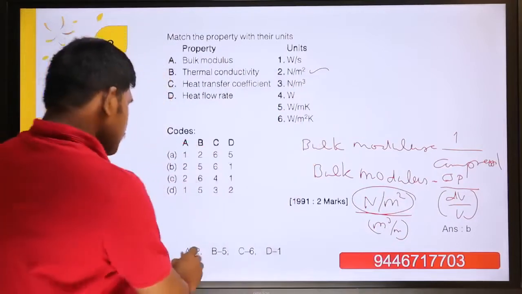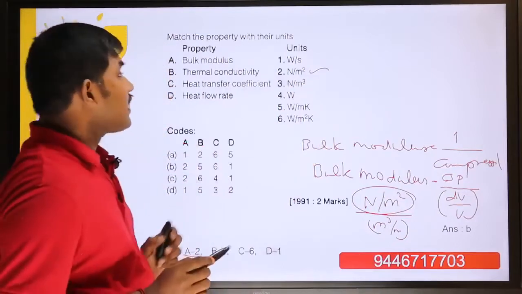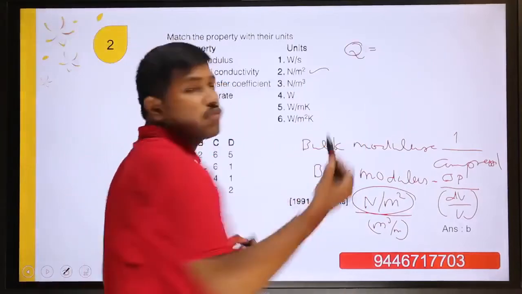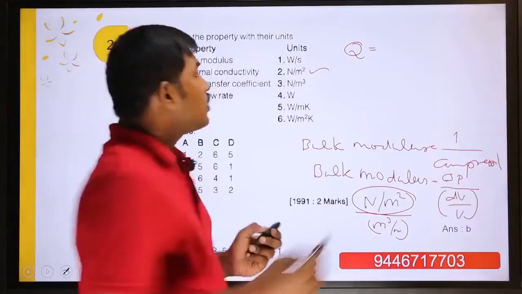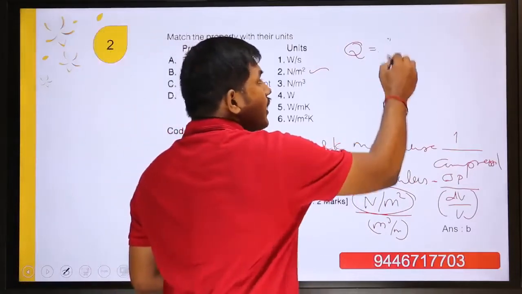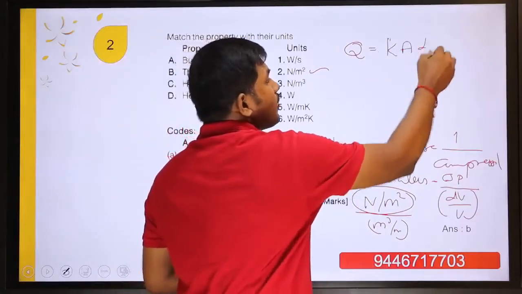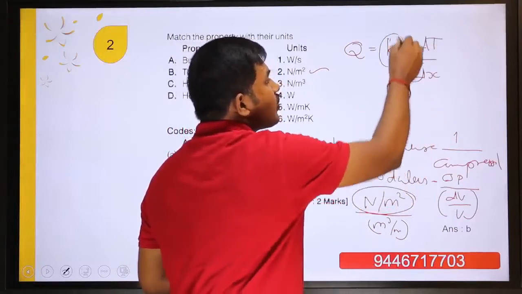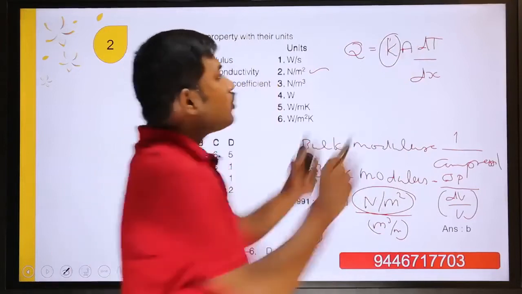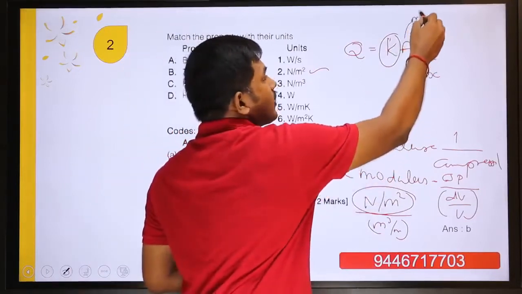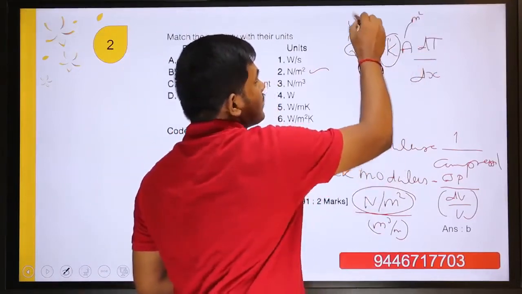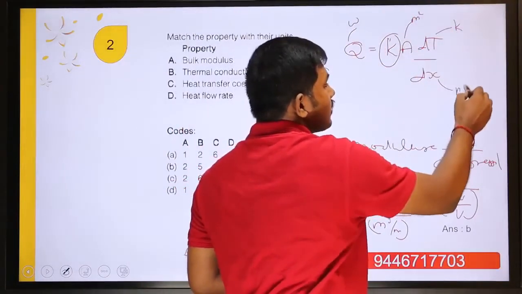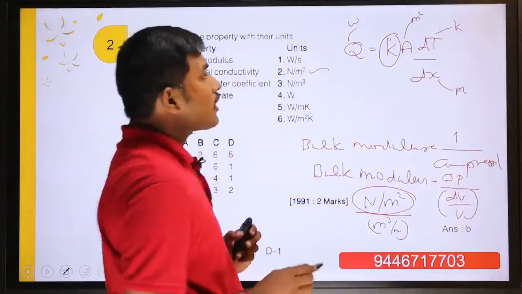Then the second one, the thermal conductivity. What is thermal conductivity? Using the law of heat conduction, Q is equal to K A dT by dx, where K is the thermal conductivity that you have to find out. We know the area is in meter square, Q in watts, dT in Kelvin, and dx in meter. From that you have to find the thermal conductivity unit.